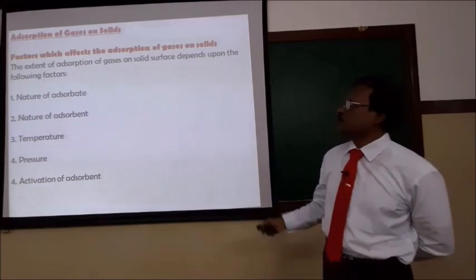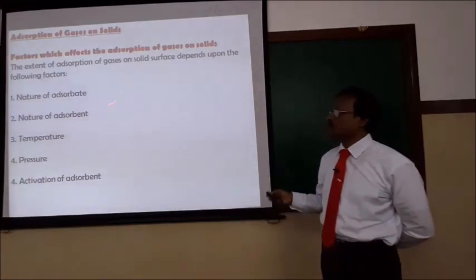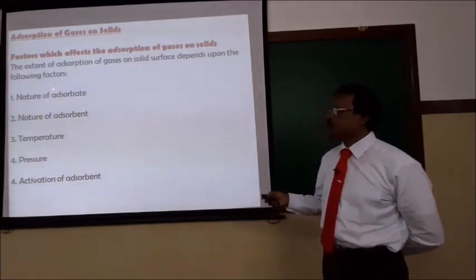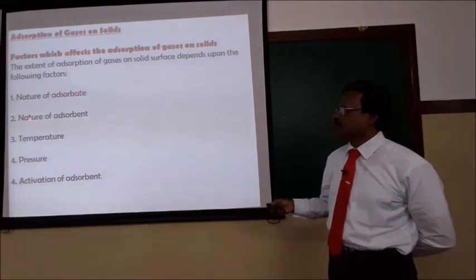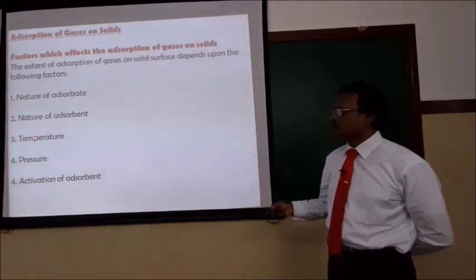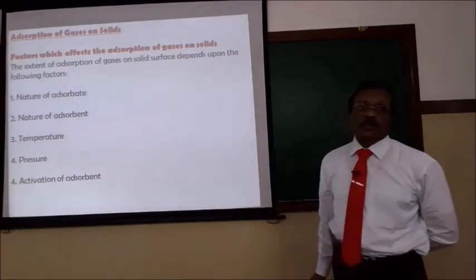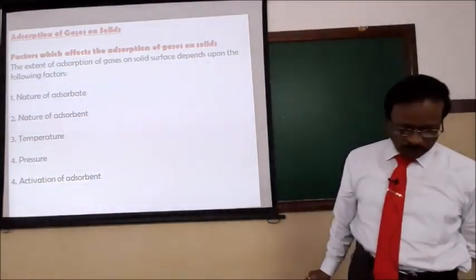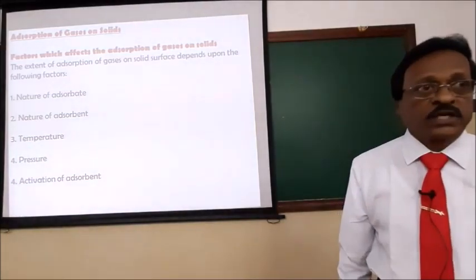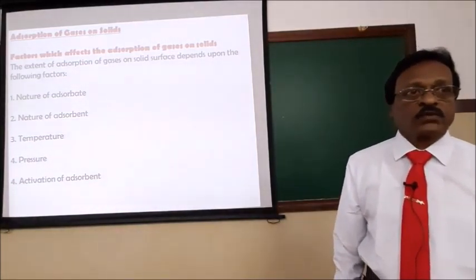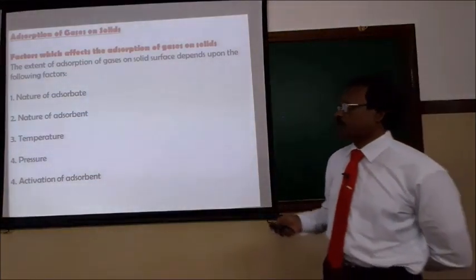The extent of adsorption of gas molecules on the solid surface mainly depends upon these factors: the nature of adsorbate, nature of adsorbent, temperature, pressure and activation of the adsorbent. Very important study, and you have to apply some physical concepts also here, and a mathematical approach will be there. I will discuss one by one.